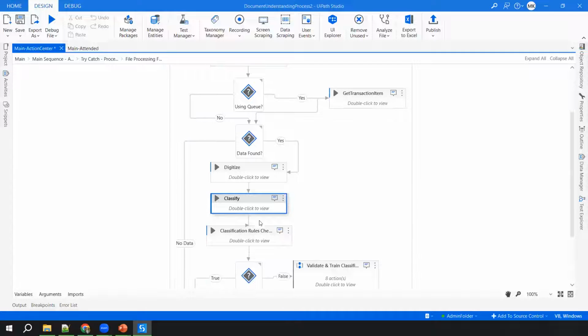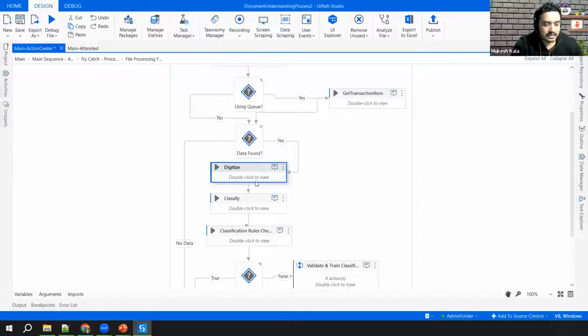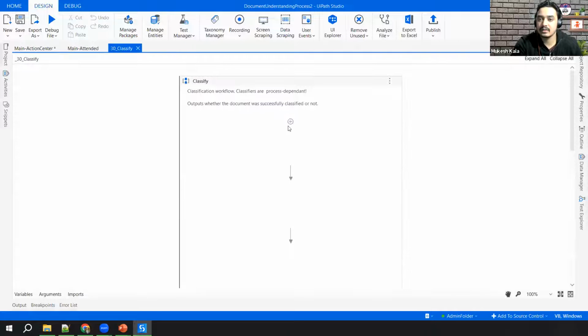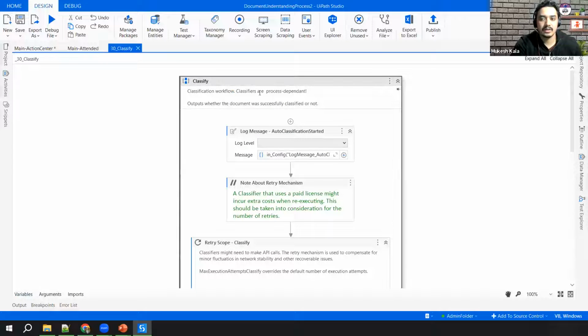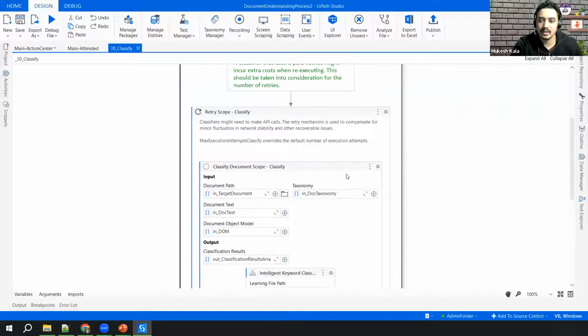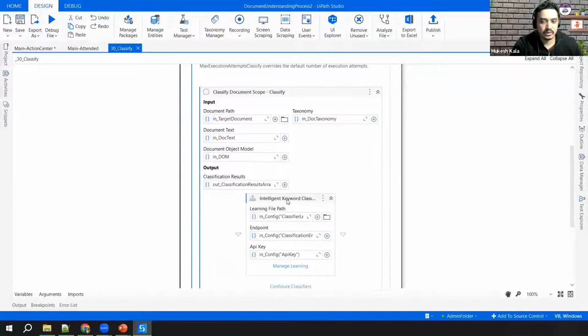Go ahead. Yeah. So once the digitization is done, after that, we have to come to something which is called the classify stage. This is again a sequence where you just say what classifier you want to use. And the best part is you are given the steps here, what to do and what not to do, right? So again, exception handling is done. You can use the classifier. It is using only one classifier, which is the intelligent keyword classifier. And then you can use the other classifier as well.